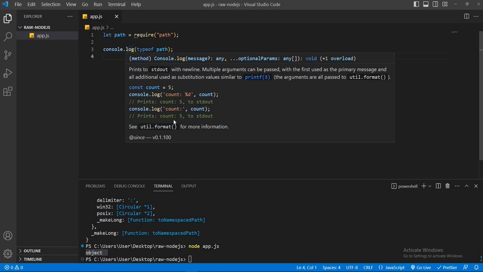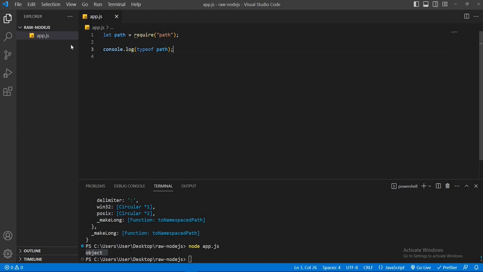Well, within this path object, there are many properties and methods. If you break down this path module, then it looks like this. For example, path is equal to resolve, which is a method, and this method may take some parameters, for example param1, param2, like so. This method is already defined within the path module, and we just call it.